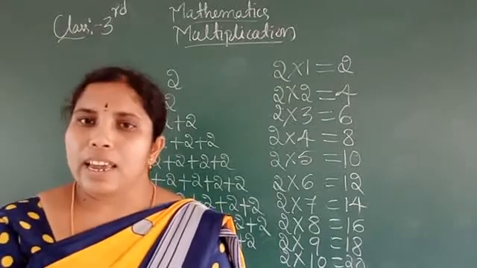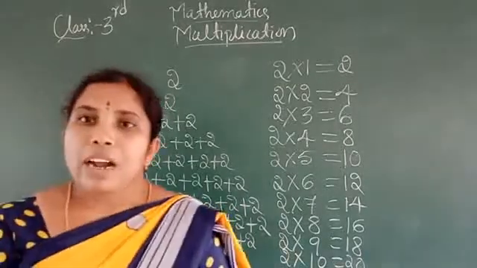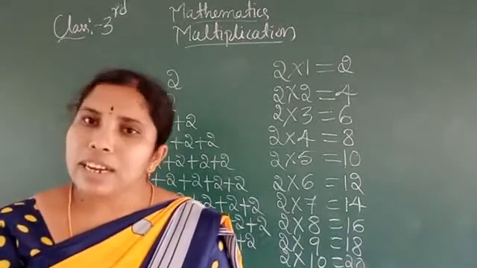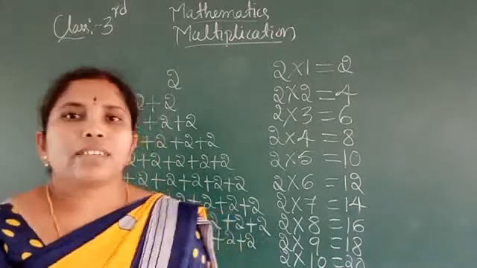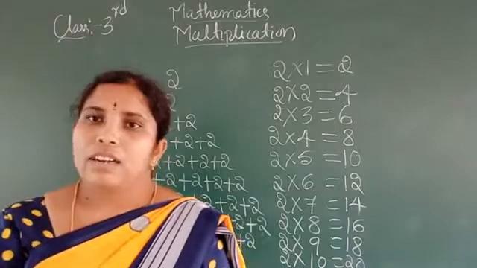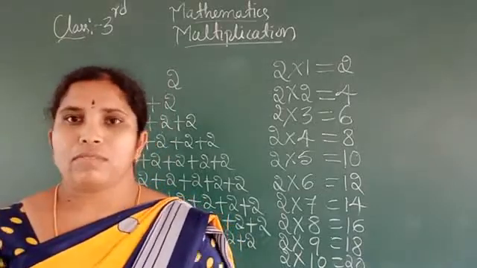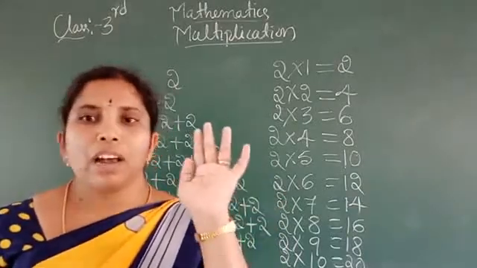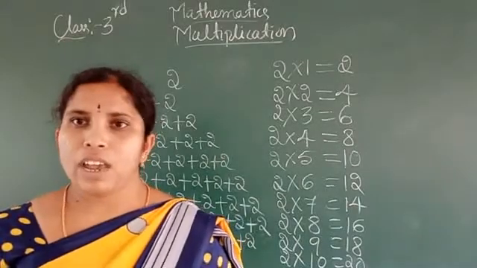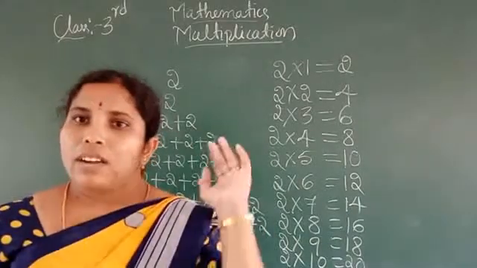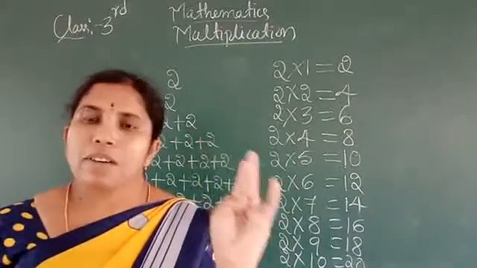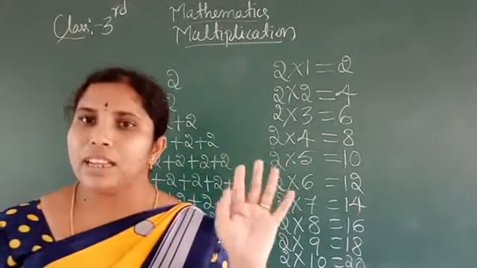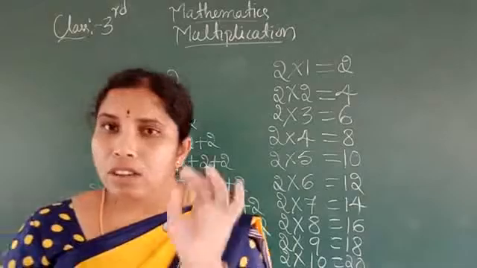Okay, so in this way we can make the multiplication table. In the second standard you learned the second, third, fourth and fifth tables. 2 ones are, 3 ones are, 4 ones are, 5 ones are. Now in the third standard we make the 6th, 7th, 8th, 9th tables. So how do we make it?